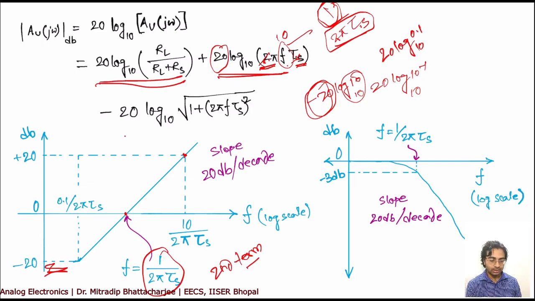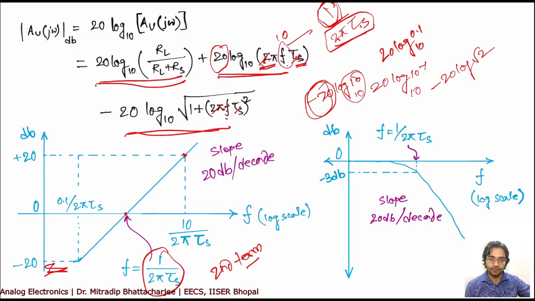What about the third term? This is the third term, right? Similarly, you calculate the value of the third term when f equal to 1 by 2 pi tau s. You put 1 by 2 pi tau s, it will get cancelled. So it will be 1 plus 1 square, and you are getting minus 20 log root 2.